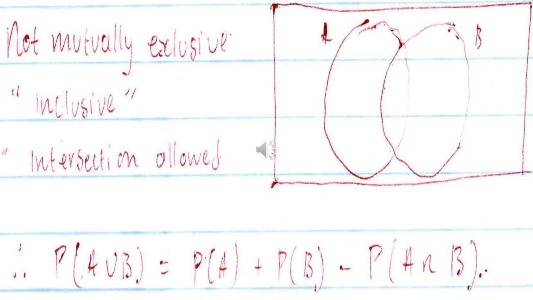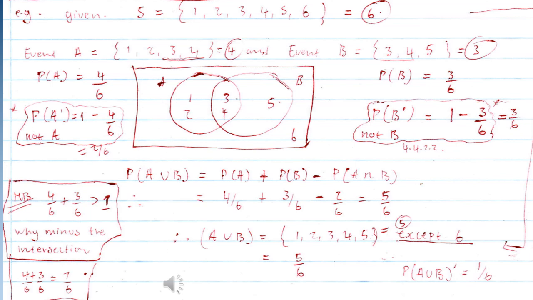So let's look at the example of the events that are not mutually exclusive so that you can further understand. Now here we are given a sample space of rolling a die. So if you roll a die, you can get numbers from 1 up to 6. So the numbers are 1, 2, 3, 4, 5, and 6. So that is the sample space of rolling a die. For event A, we have 1, 2, 3, and 4. That is our outcome that we want to achieve for event A, which are the numbers 1, 2, 3, and 4. And then event B, we have 3, 4, and 5.